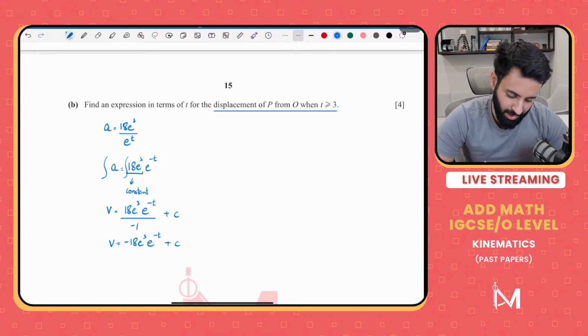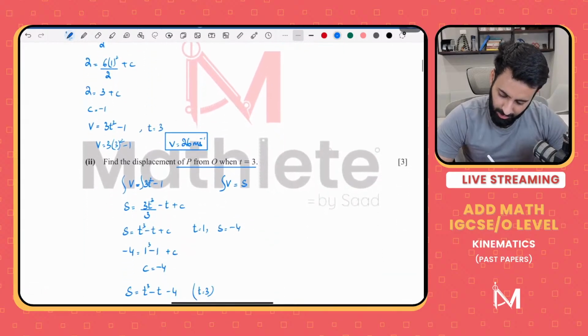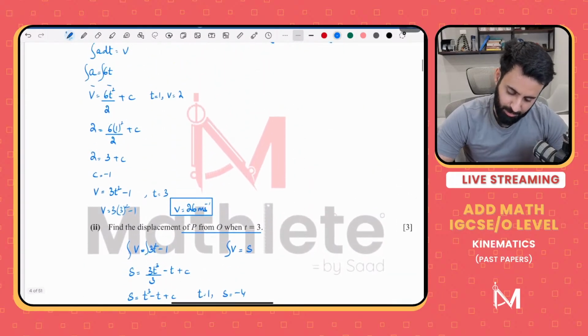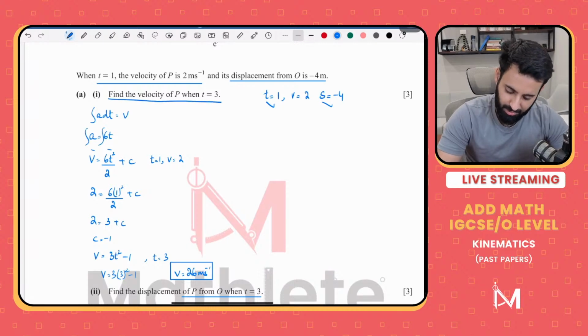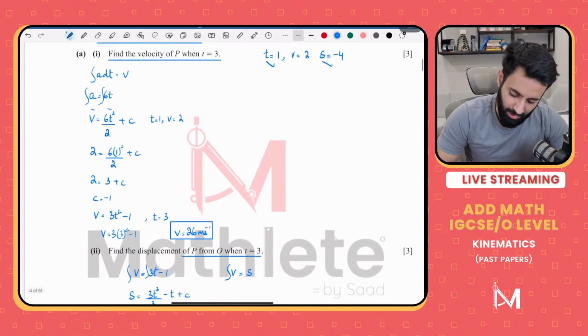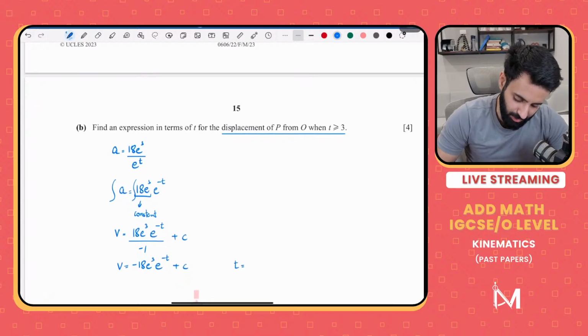Now if you go back, notice that the question has made us find out the velocity of p when t is equal to 3. The question has already made us figure that out, and that's the value that we're going to use, because we can use this equation for time 3 as well. So when t is equal to 3, the velocity is equal to 26.